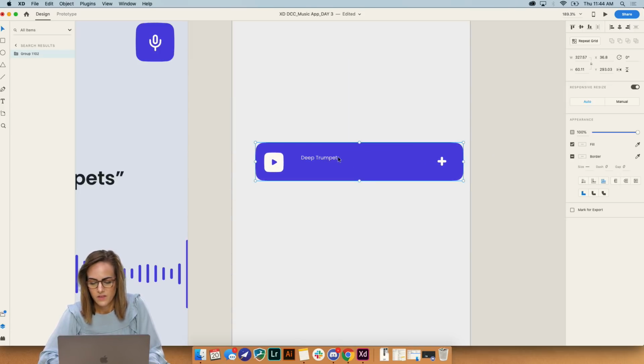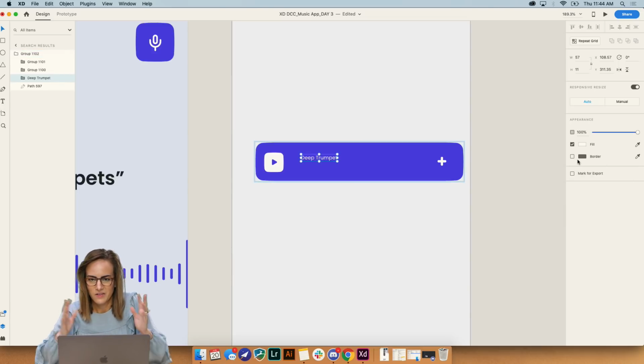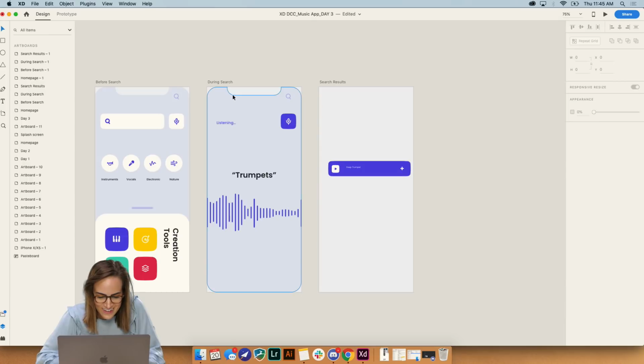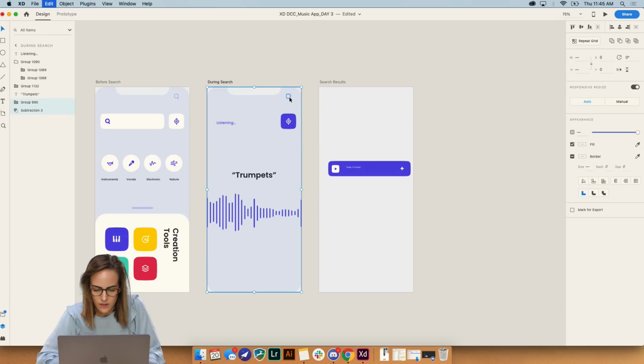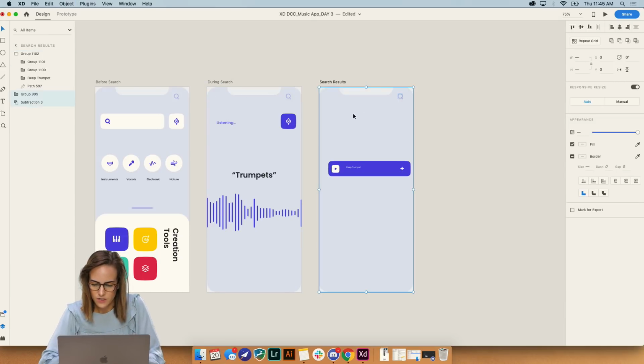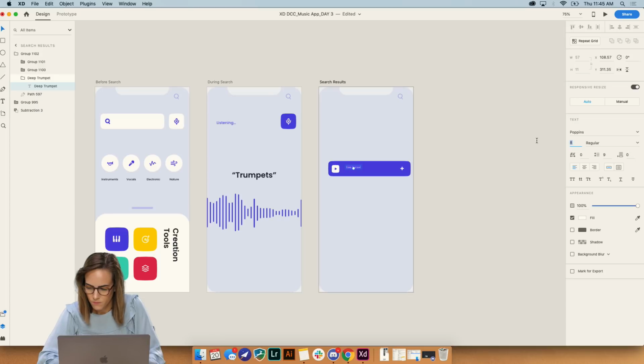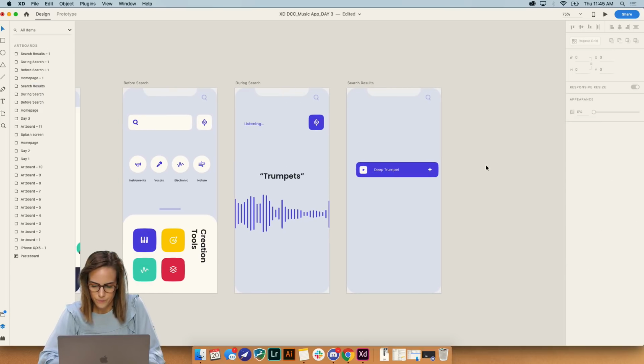So I have deep trumpet right here, let's say quieter trumpet or electronic trumpet, a bunch of those different things. Okay, so let's copy and paste the background here. I'll send that to the back, and make this a little bigger because it's hard to see right now. Maybe like 15. I think that's good. Drag it down a little bit so it's in the center.